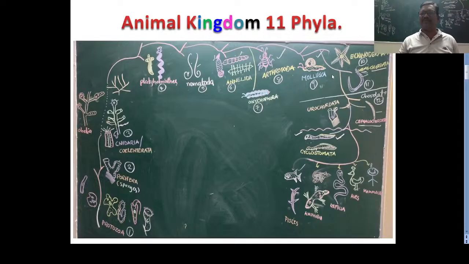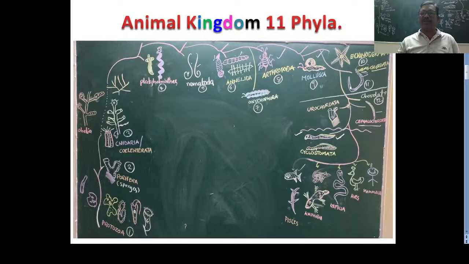Next one is Echinodermata. Echinodermata are completely, exclusively marine organisms, starfishes. You can remember only one starfish. We can discuss them very easily. Up to here, from the protozoa to Echinodermata, the non-chordates are completed. You remembered two or three animals for each phylum.